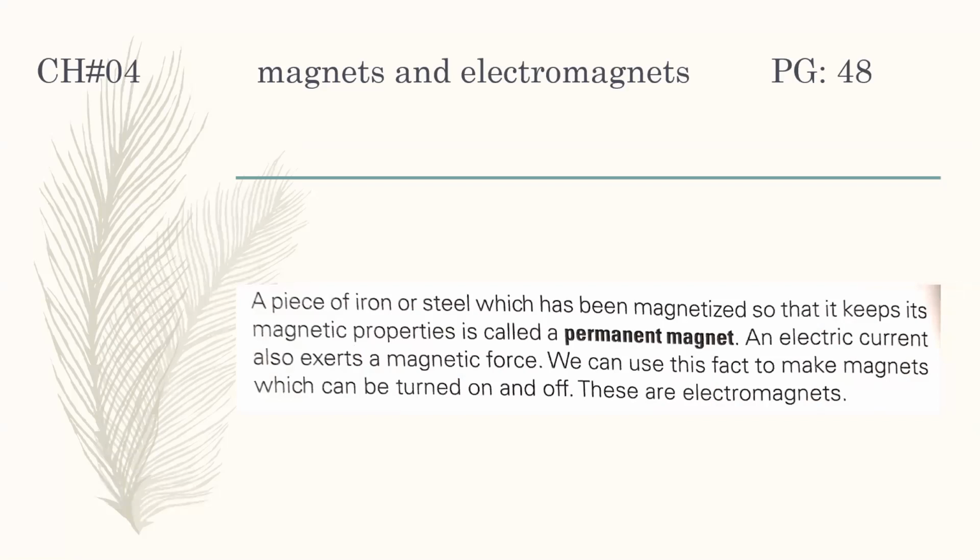Once an external magnetic field is applied, they retain their magnetic property, so they are called permanent magnets.